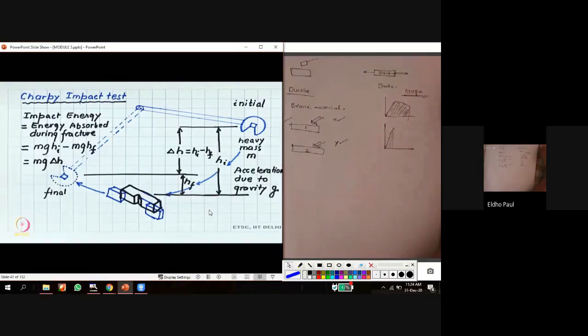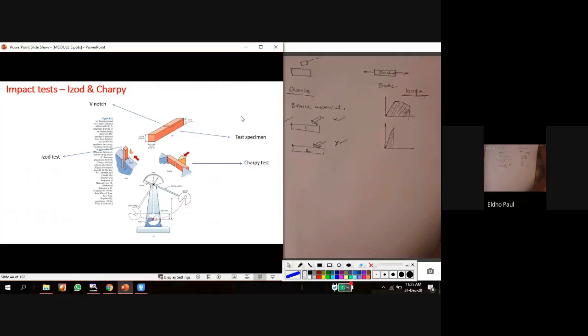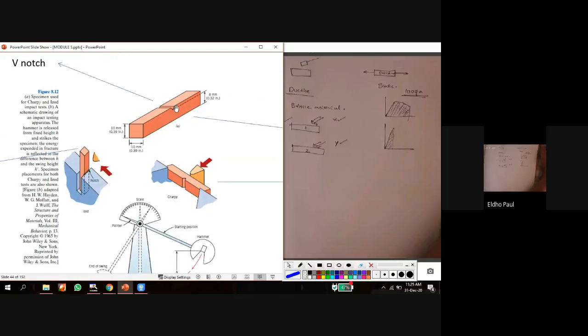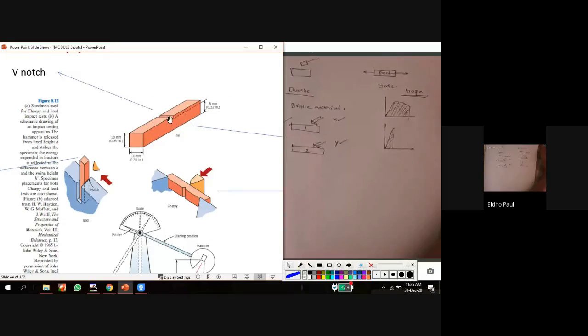So in case of the Charpy impact test, see this figure. In this, this is my workpiece. I provide a V notch here for stress concentration, so that the fracture will always occur in this stress concentration region.